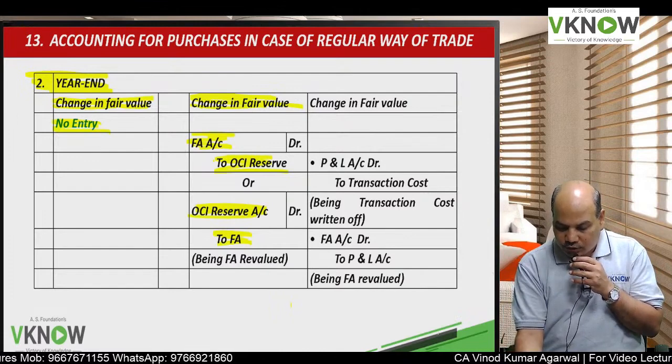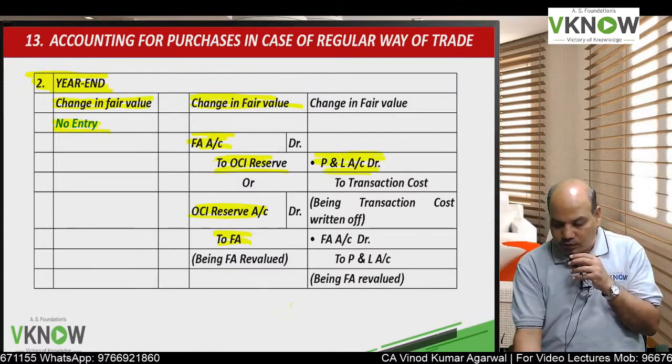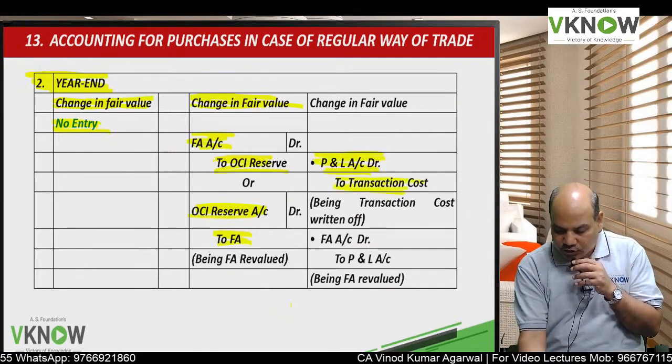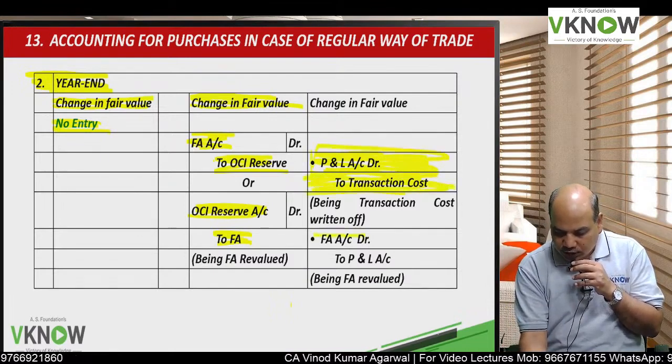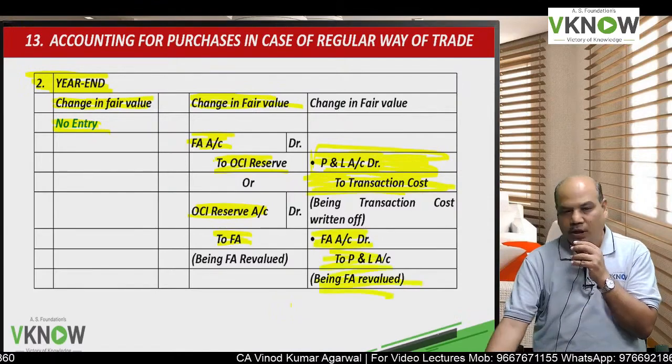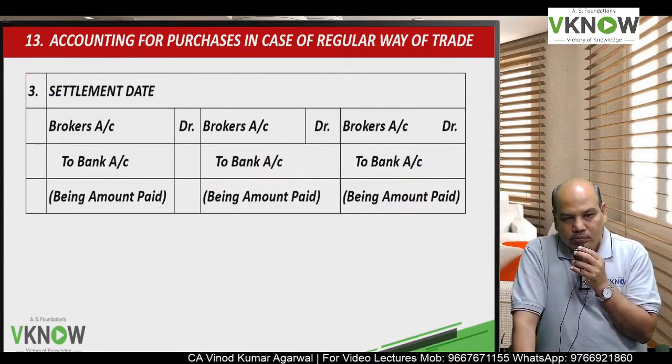And the same thing for an FVTPL instrument also. Transaction cost will first be transferred to P&L account, and the change in fair value of the financial asset will be transferred to P&L account.